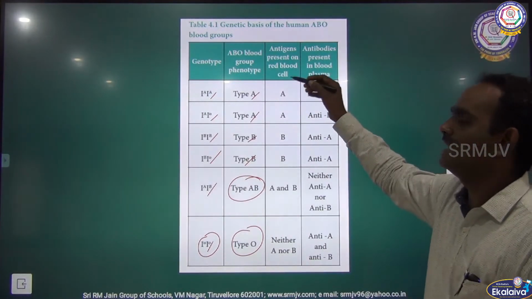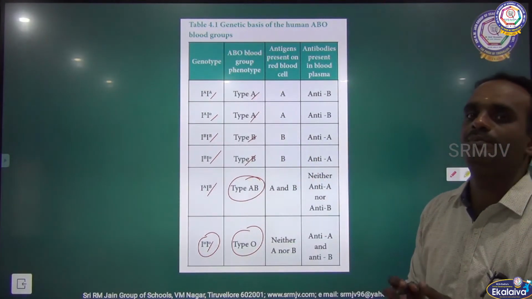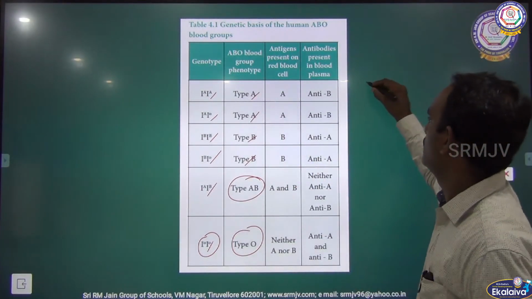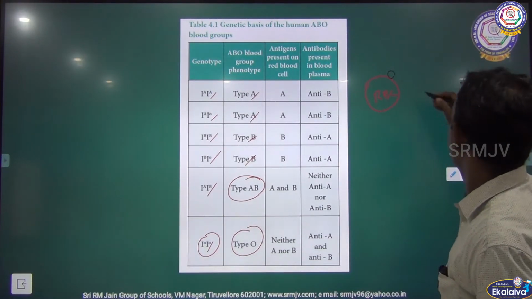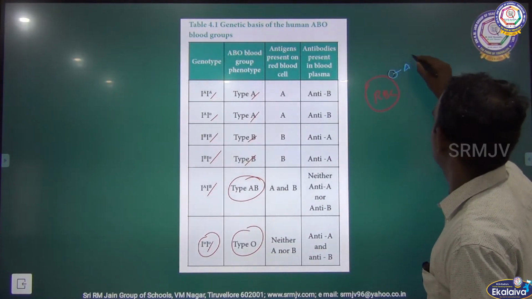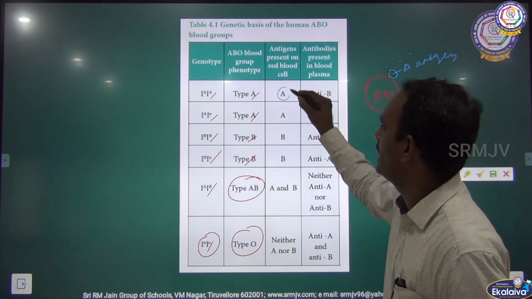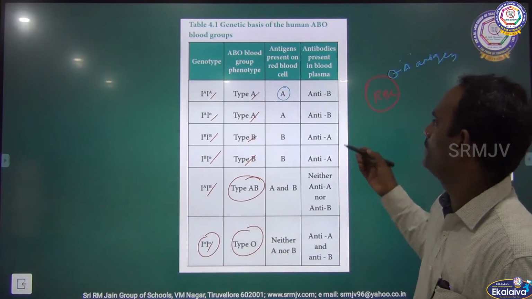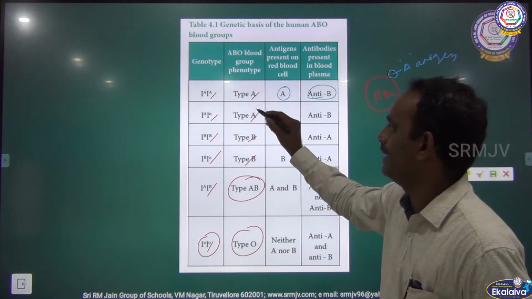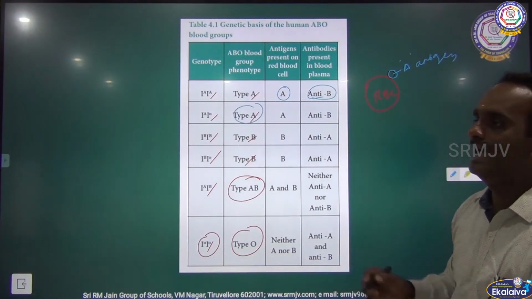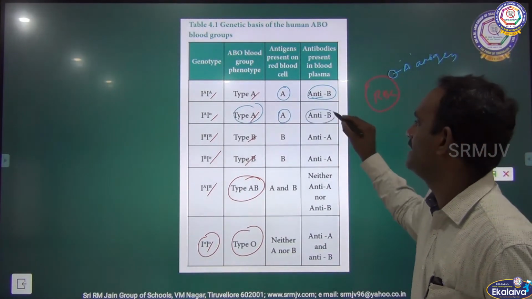Okay, so what antigens are present here? If the person has type A blood group, it means A antigen is present on the surface of the RBC. So the antigen present on RBC is A, and the antibody produced in plasma is anti-B.